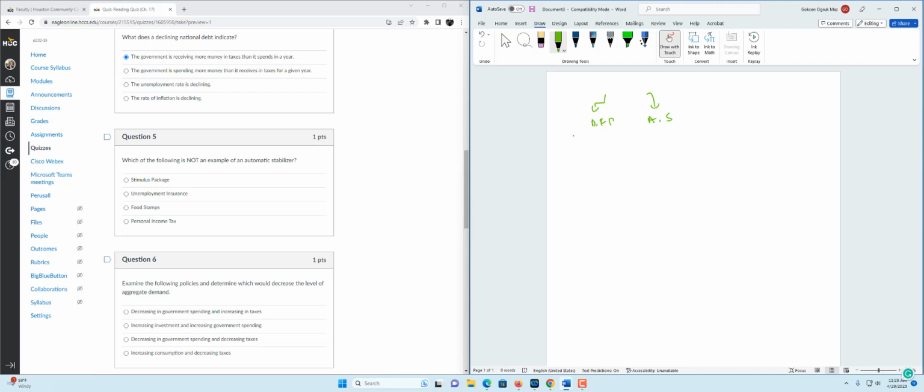For automatic stabilizers, the Congress and the President don't have to meet and make the decision. They automatically become active during the recession and also inflationary period. One example of automatic stabilizer is unemployment insurance. When we have a recession, we have more unemployed people, therefore more unemployment insurance is paid. And in periods of good economic times, the unemployment rate decreases, therefore there is not that much need for unemployment insurance. Food stamps and personal income taxes are the same.